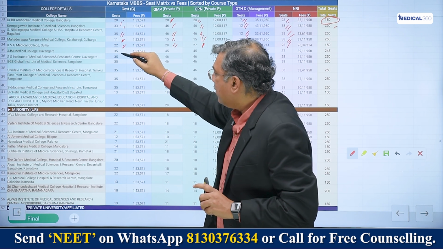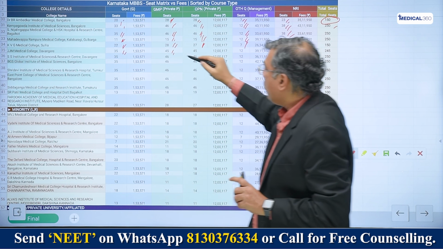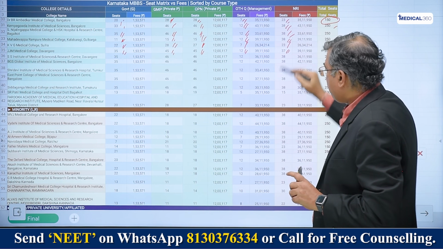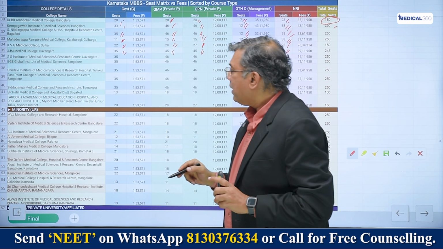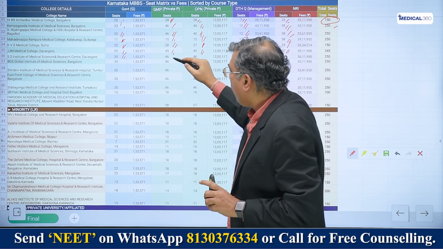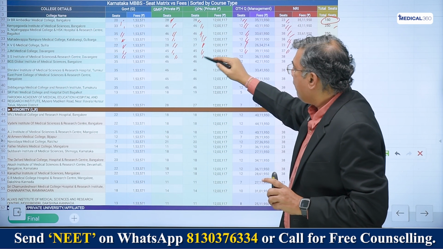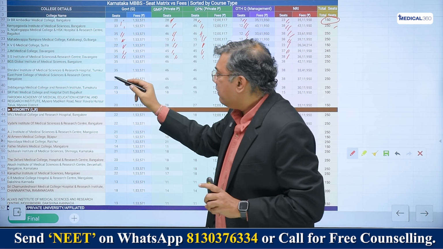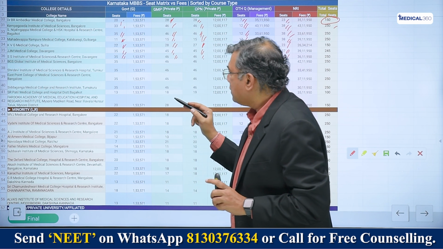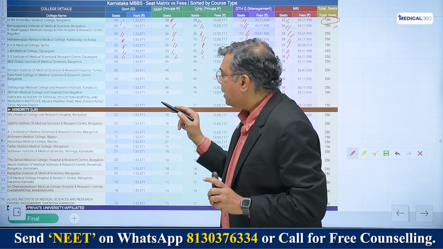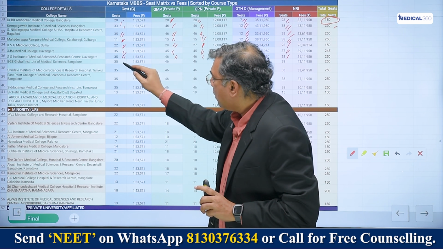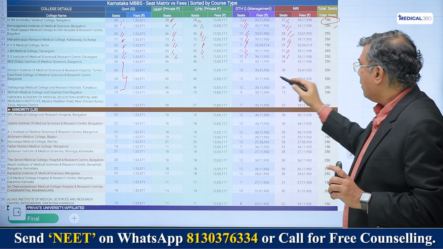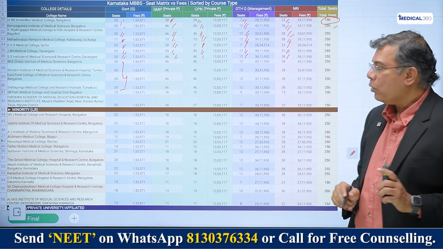JJM Medical College Devangere, 35 for government quota, 45 for private quotas within the state, 45 outside the state, 12 management quota and 37 for NRI quota. SS Institute of Medical Science and Research Center Devangere, 35 for government quota, 46 for private, 46 again for outside the state, 12 management quota and 38. And the same thing goes for BGS Global Institute of Medical Sciences, Sridevi Institute of Medical Sciences, East Point College of Medical Sciences and Siddhaganga Medical College, all are 35. And the same ratio happens, 46 and 46 in the state private quota, 12 in the management quota and 38 as far as NRI quota is concerned.